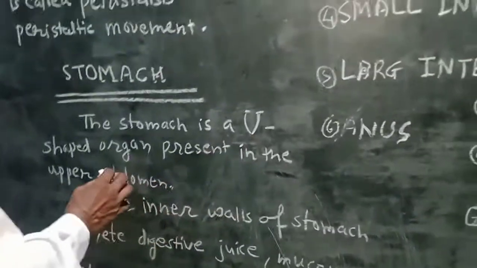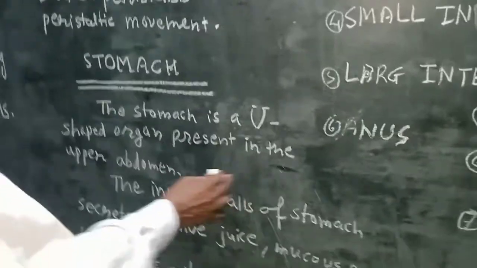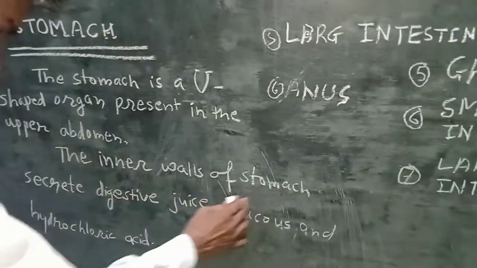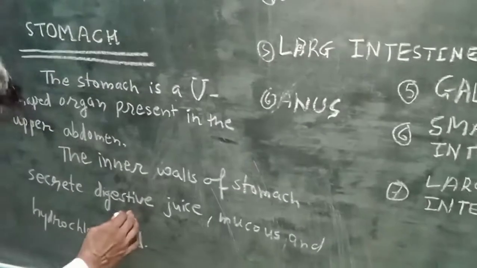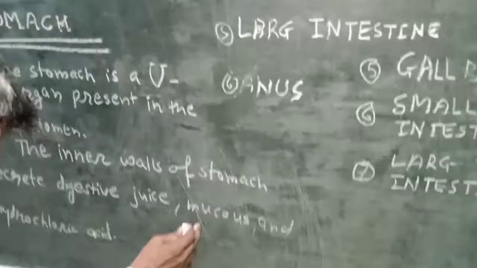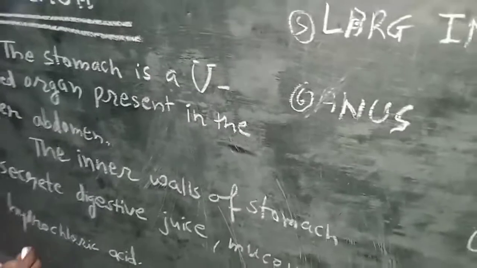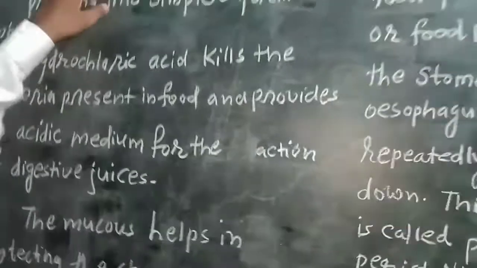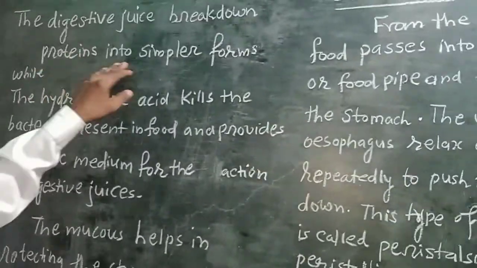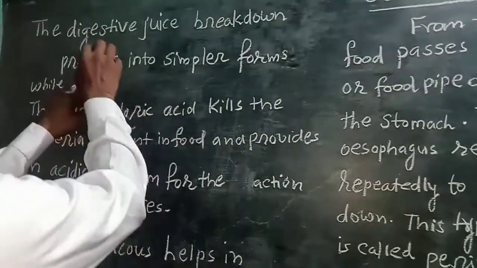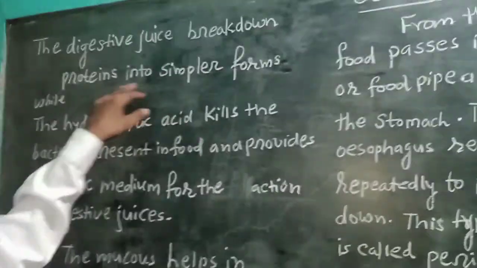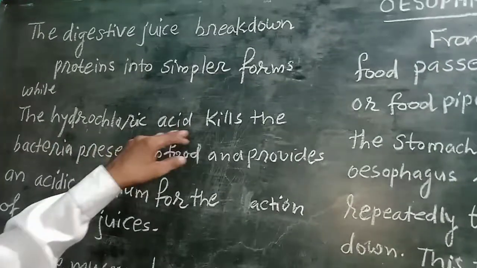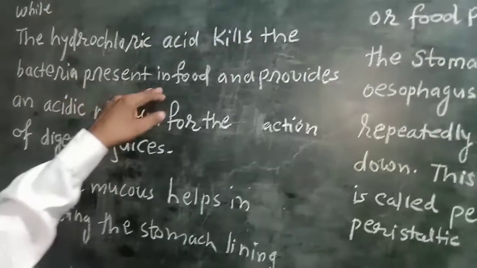The stomach is a U-shaped organ present in the upper abdomen. The inner wall of the stomach secretes digestive juice, mucus and hydrochloric acid. The digestive juice breaks down protein into simple forms, while the hydrochloric acid kills the bacteria present in food.